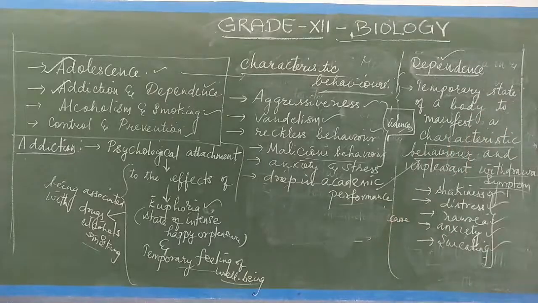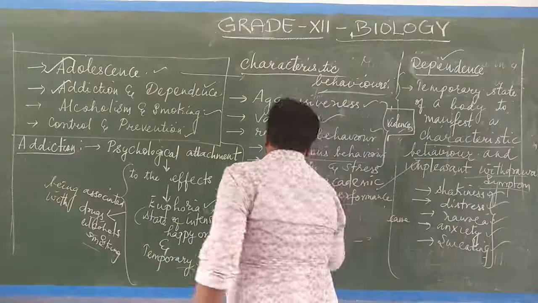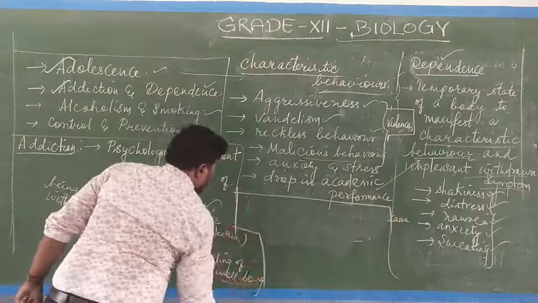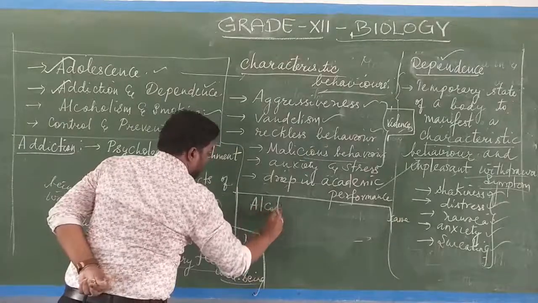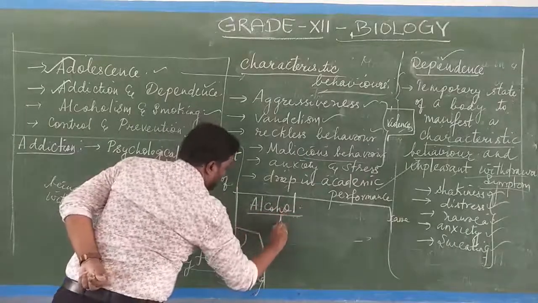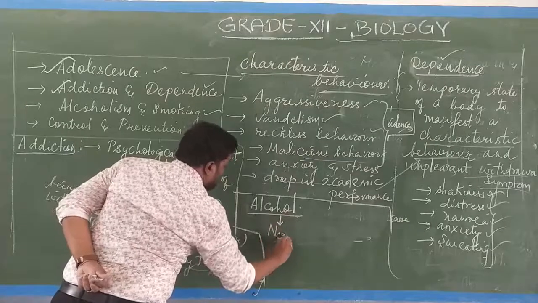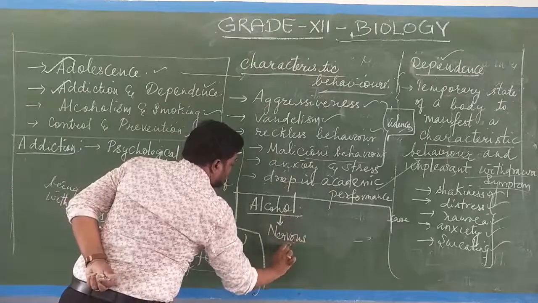And it affects various organs. First it affects the nervous system, then the heart and cardiovascular system, and similarly the liver, kidney and the immune system. So alcohol affects the nervous system.